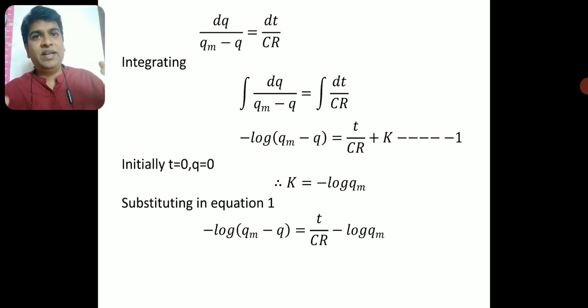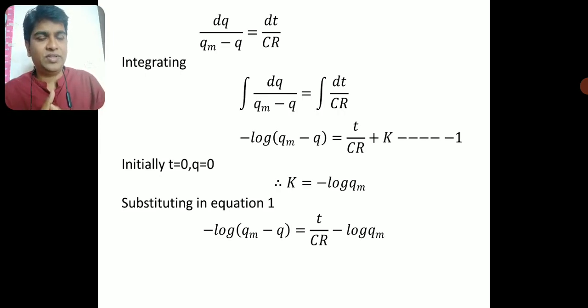After getting the value of the constant of integration k by applying the initial condition, I need to substitute it in the main equation 1. So minus log of Qm minus Q is equal to t by CR minus, instead of k, I am writing log Qm. So I have substituted the constant of integration.